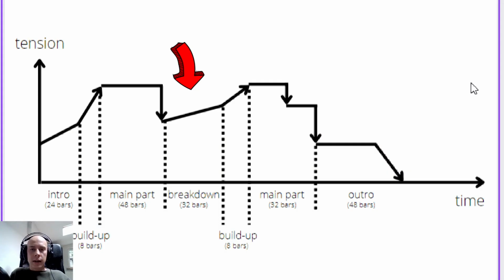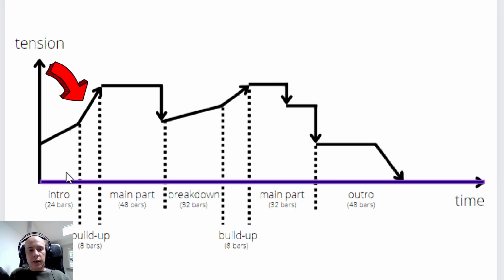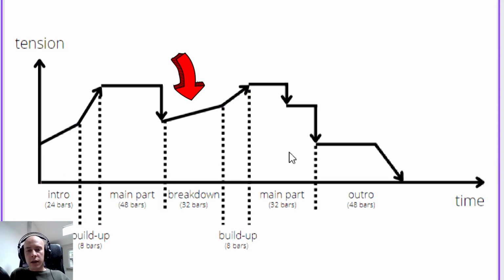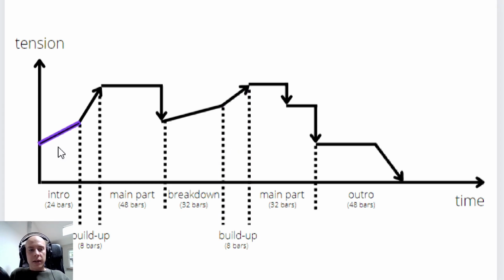This is what the arrangement curve looks like after arranging the whole track. As you see, the transition between the intro and main part, or the breakdown and the main part, is now much more fluent. Thanks to both the staircase arrangement, which is here in the intro, here in the breakdown, and here in the outro, but also the use of the build-ups.